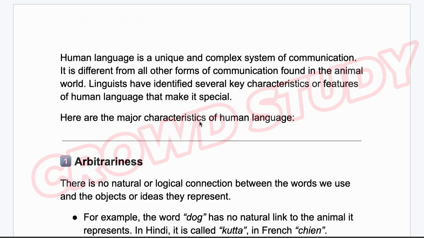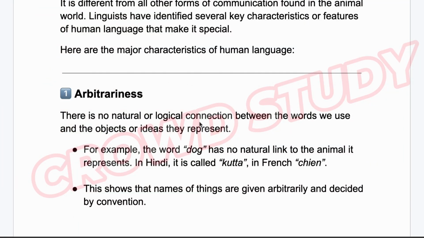Human language is a unique and complex system of communication. It is different from all other forms of communication found in the animal world. Linguists have identified several key characteristics or features of human language that make it special. Here are the major characteristics of human language.